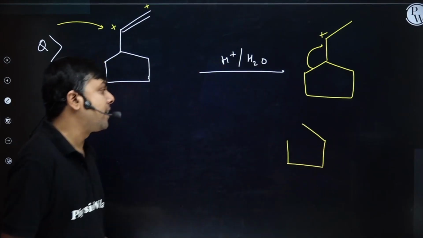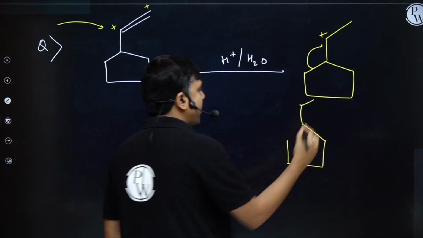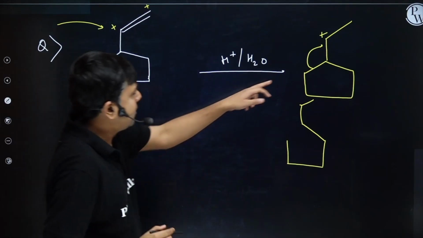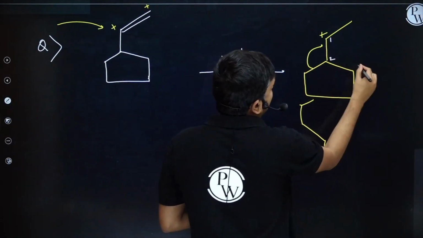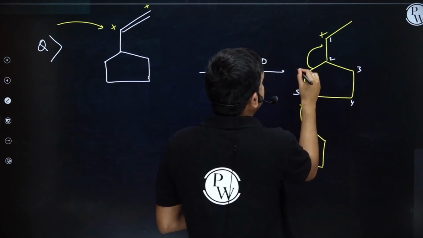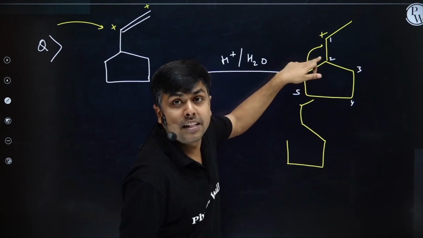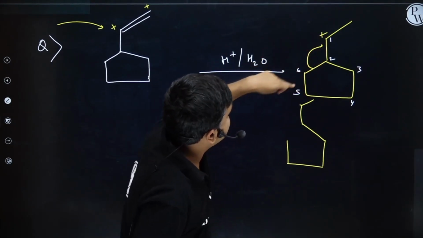Most of the students even get confused here also. Now, and this one, right? And now can I say, students, this particular bond, let's name it 1, 2, 3, 4, 5, 6. So this 2,6 bond is cleaving and it is migrating, it's getting connected to 1,6, right?